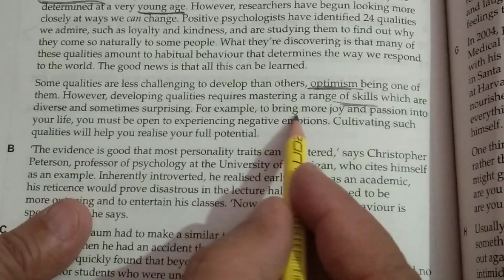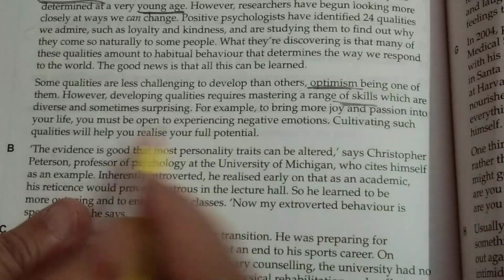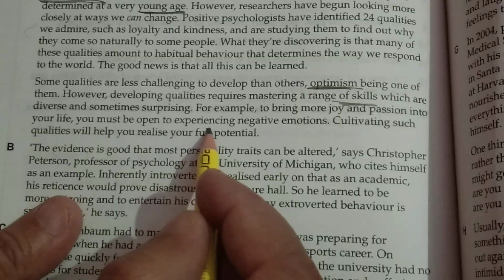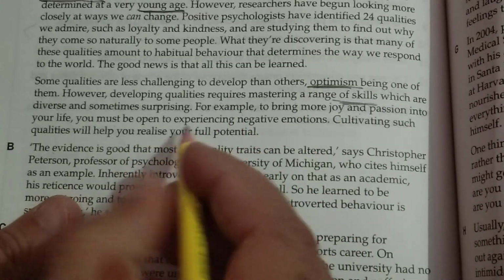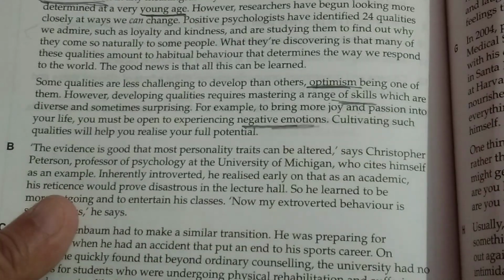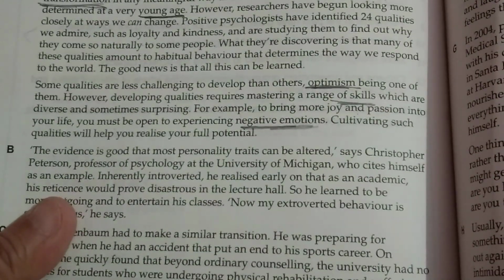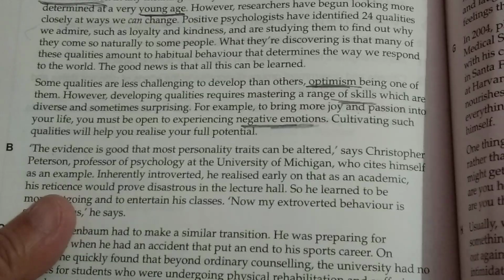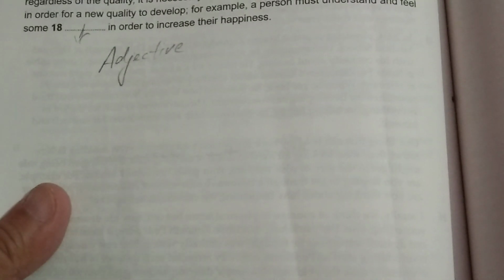For example, to bring more joy and passion into your life, you must be open to experiencing negative emotions. So, you must be dare enough to experience some negative emotions if you really want to have more joy and passion in your life. So, negative emotions is a key word that I think the best suit here.